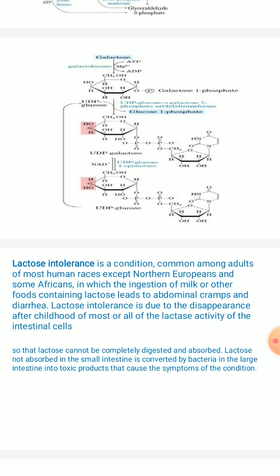So this lactose is converted by the bacteria in the large intestine into toxic products, which further cause the symptoms of the condition. That's what is called lactose intolerance.